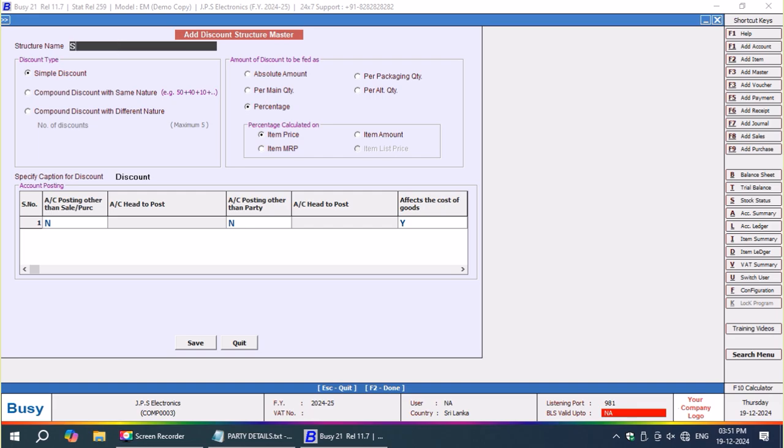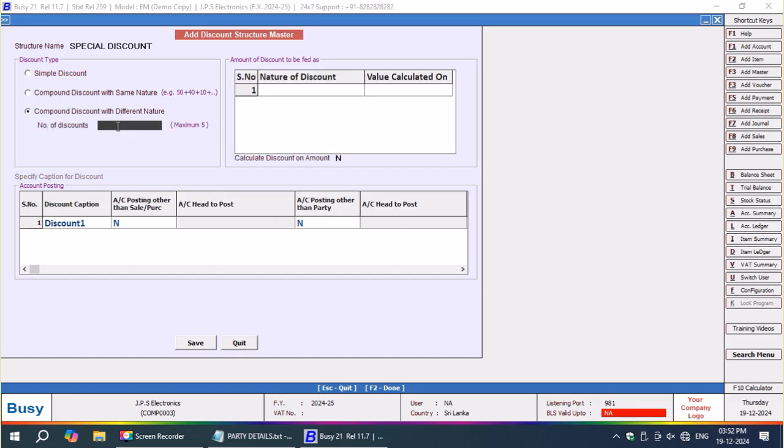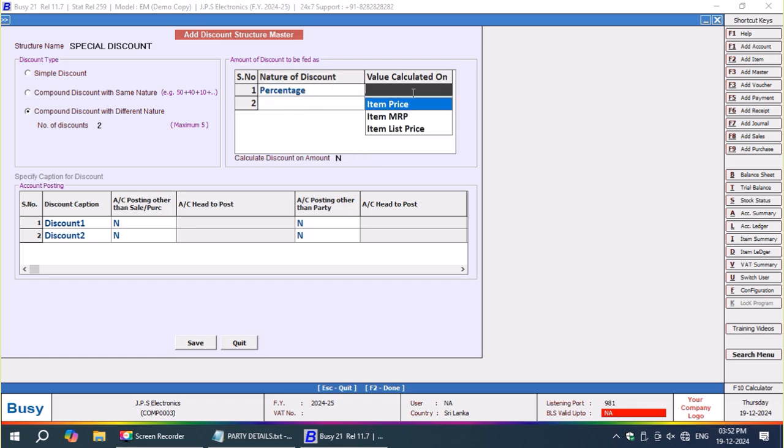Here I am going to add a new discount structure called Sri Lankan discount. I want to change the name also. Now the name will be special discount. I am having only 2 types. I want 2 types of compound discounts here, as the party has suggested. The first one is the regular discount, based on the MRP. The second one is also a percentage, depending upon the price.